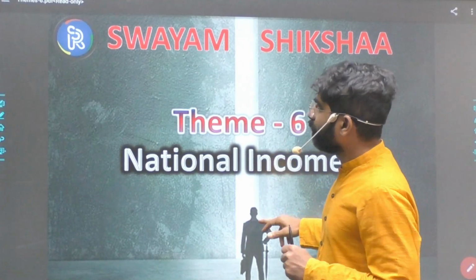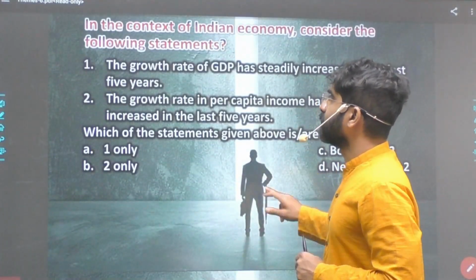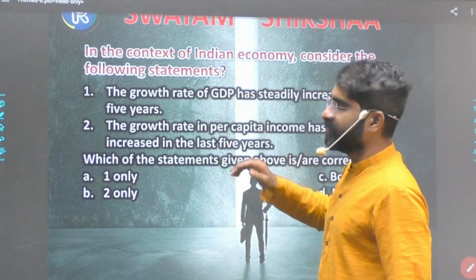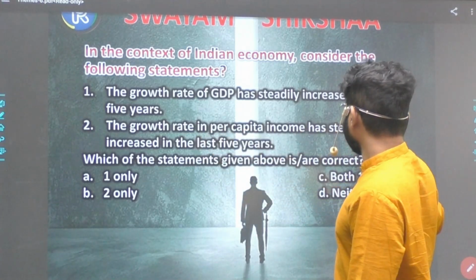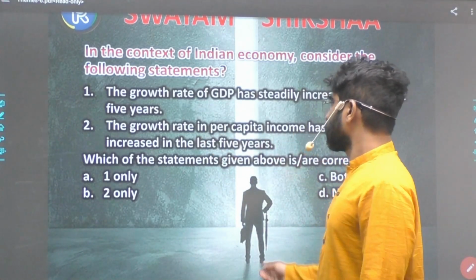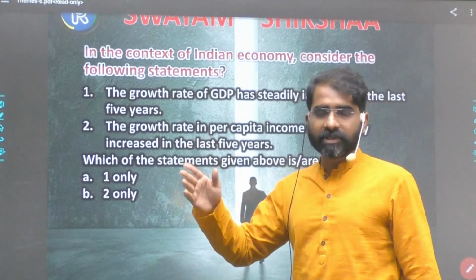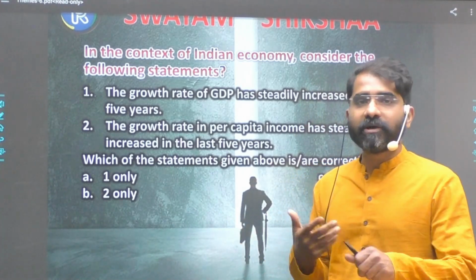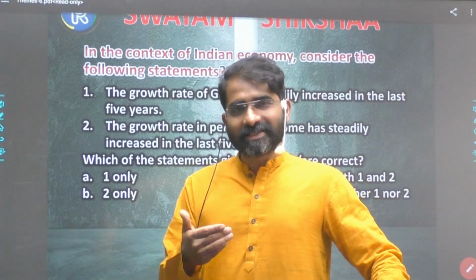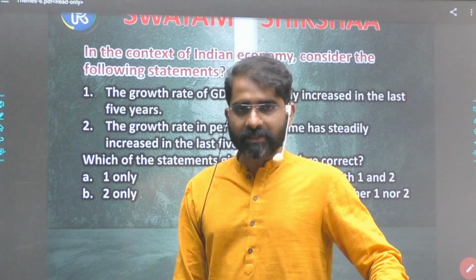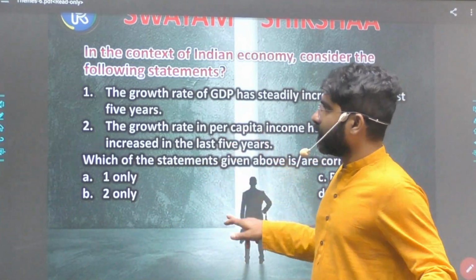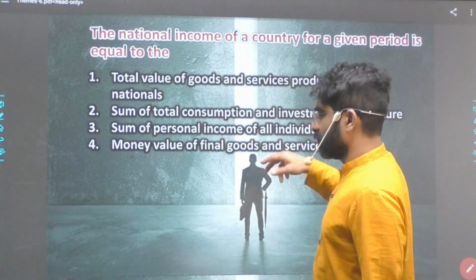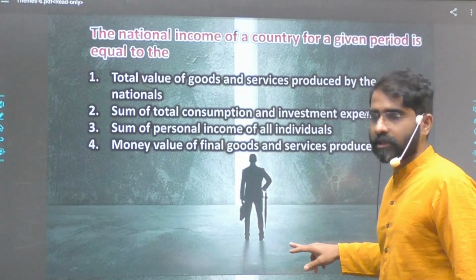And let's see what type of questions were asked. In the context of Indian economy, consider the growth rate of GDP has steadily increased in the last 5 years. The growth rate in the per capita incomes has steadily increased in the last 5 years. So per capita income becomes important because it is in news that from 2014-15, if you talk about recent past, it has almost doubled, from some 86,000 to 1.72 lakhs. So this area becomes important. There was one more question like the national income of a country for a given period is equal to. So this was one more question which was asked.